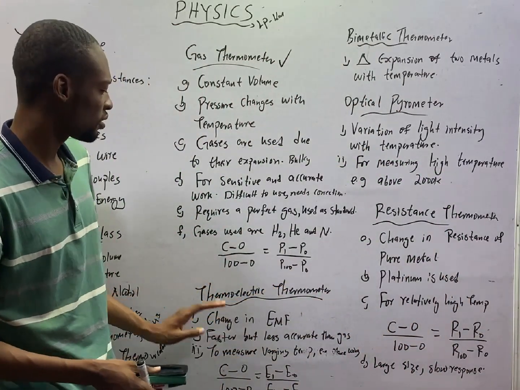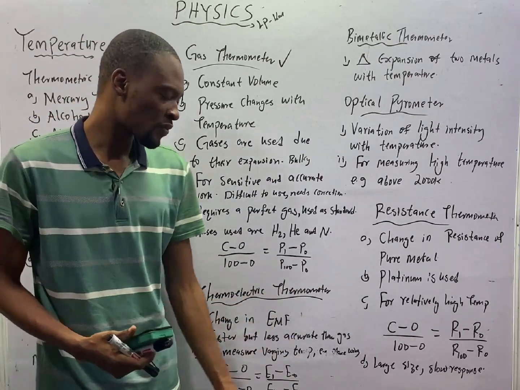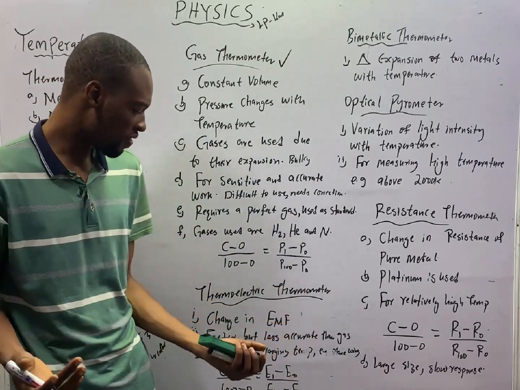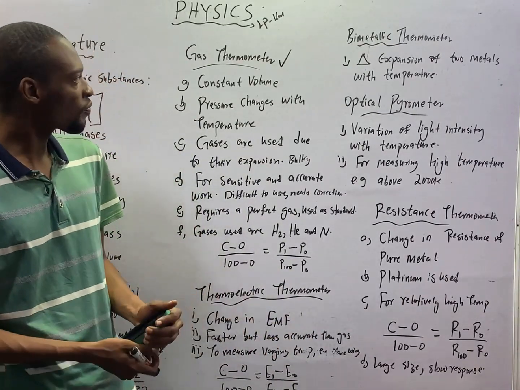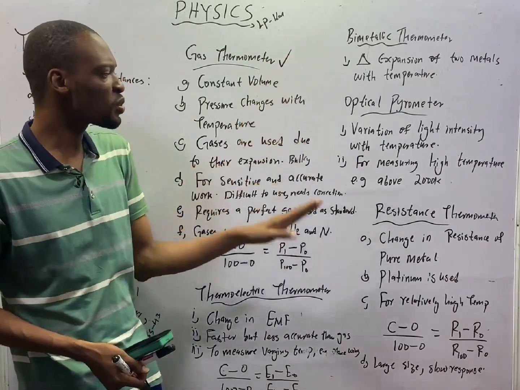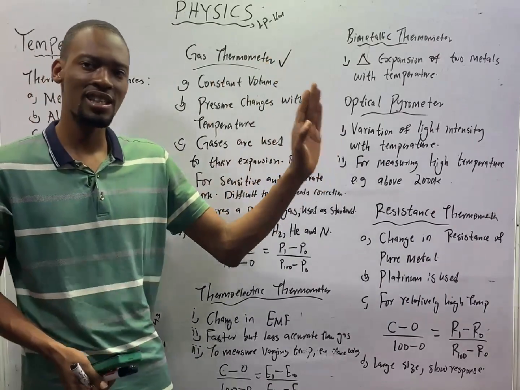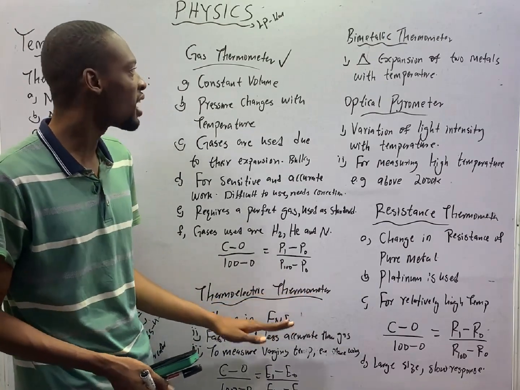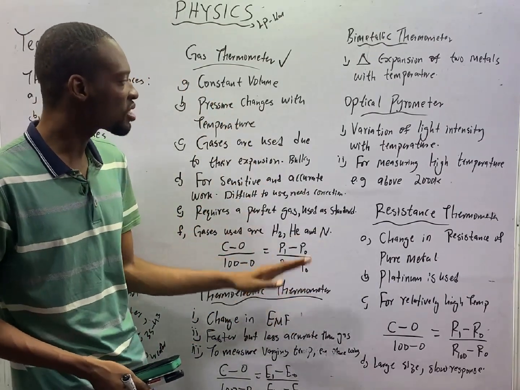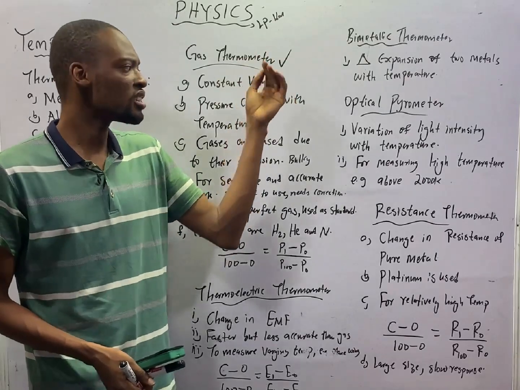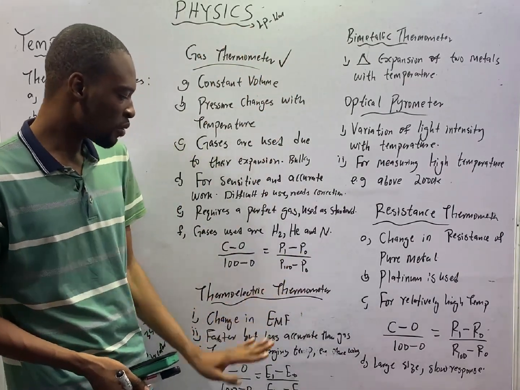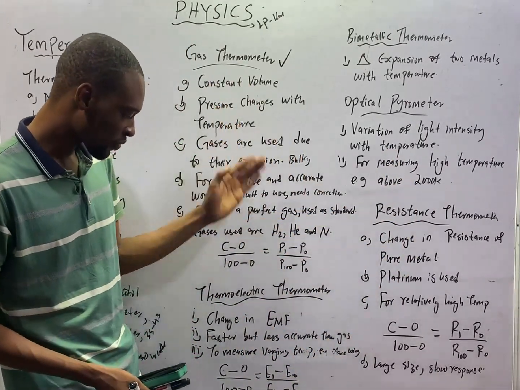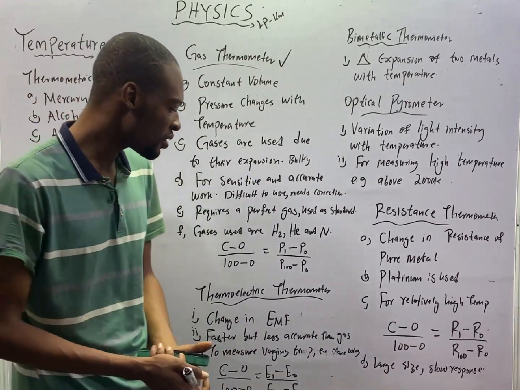Next, we have the thermoelectric thermometer. Thermoelectric thermometer works on the principle of changing EMF between two metals, and it is faster than gas thermometer, and it is more accurate than every other thermometer you can see except gas thermometer. Comparing thermoelectric thermometer with gas thermometer, thermoelectric is faster than gas, but gas is more accurate than thermoelectric. But thermoelectric thermometer is more accurate than every other one apart from gas. And it is used for measuring varying temperature.